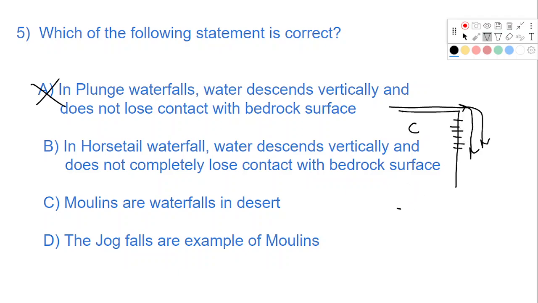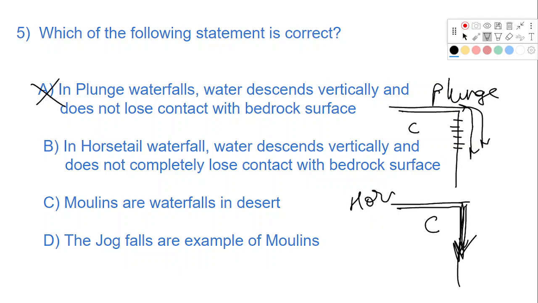While in a horsetail waterfall, the water will come out like this over a cliff and will flow in a way that it touches the bedrock surface. This is a plunge waterfall, and this is a horsetail. In a horsetail waterfall, water descends vertically and does not completely lose contact. This is correct. Option C.